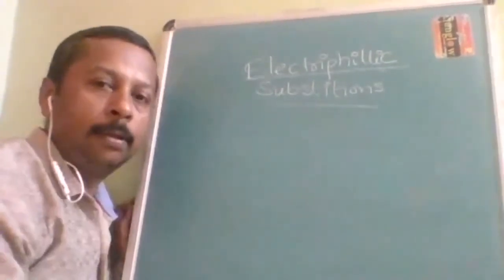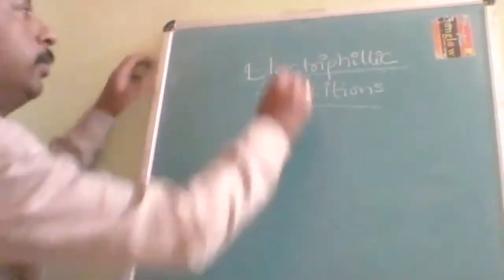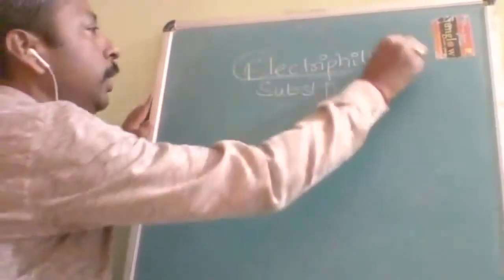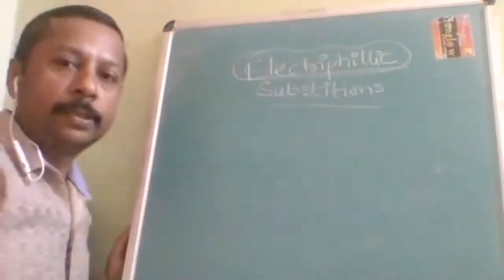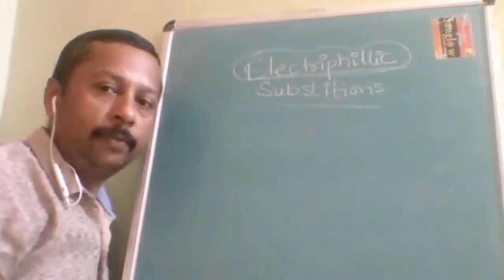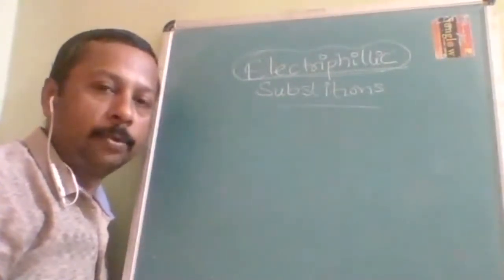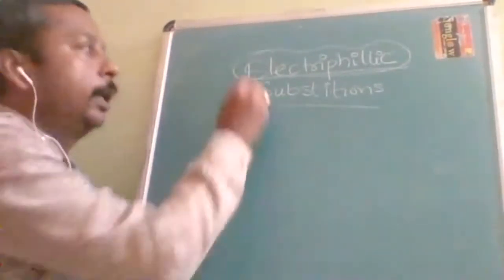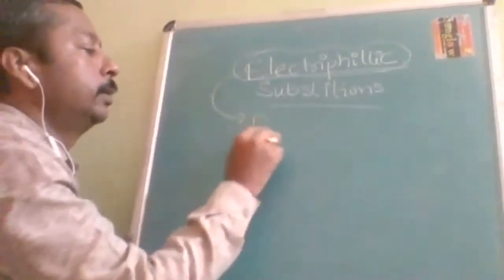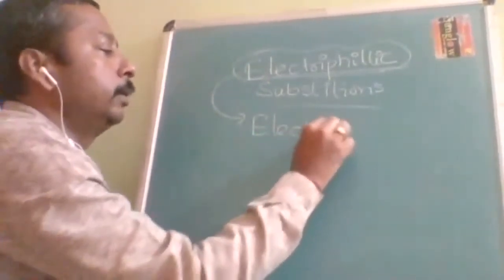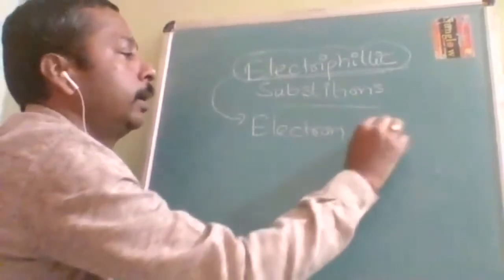Electrophilic substitution. As I mentioned, in chemistry the word itself will give you almost a general idea about the entire topic. Electrophilic means electron loving or electron attracting.